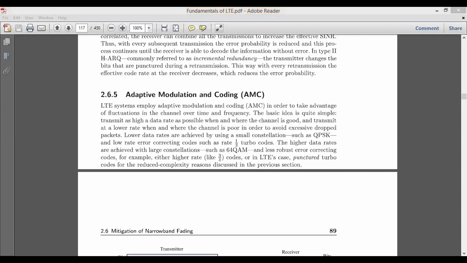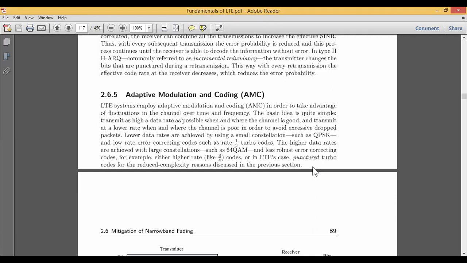Okay, just like what we have seen, LTE makes use of OFDM, right? When it comes to OFDM modulation, there is another technique we may focus on here, and that is adaptive modulation. In adaptive modulation, the advantage is that the fluctuation in the channel over time and frequency can be handled very properly.